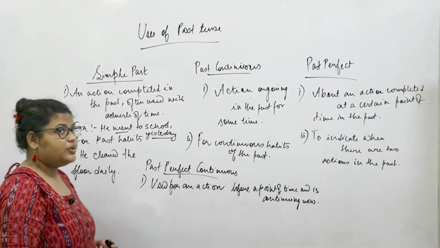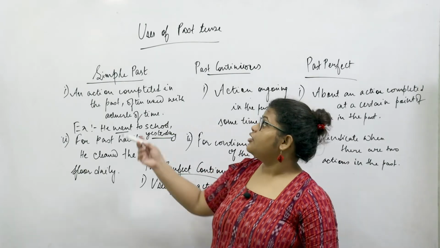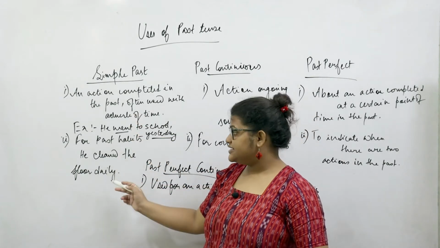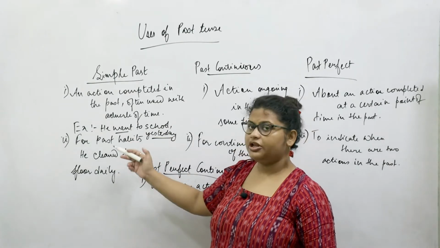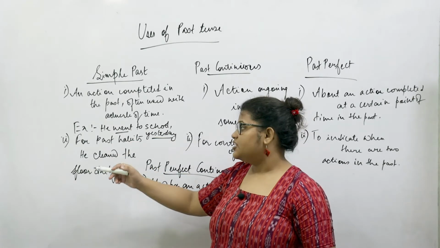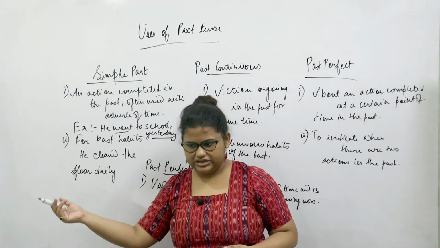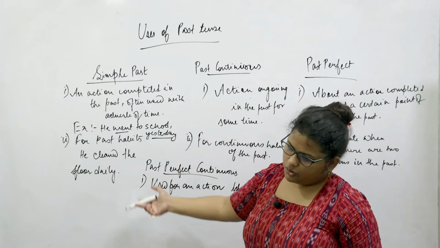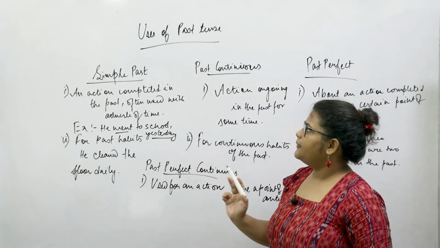So just in the way we talk about a regular habit which is happening at the present moment, where we use the simple present tense for that, for the simple past tense we will be taking up in order to talk about a habit that was in the past. When we say he cleaned the floor daily or he used to clean the floor daily, would refer automatically to the habit that it was happening in the past.